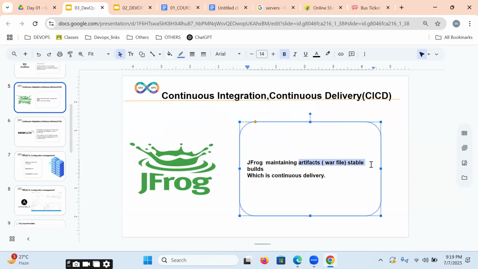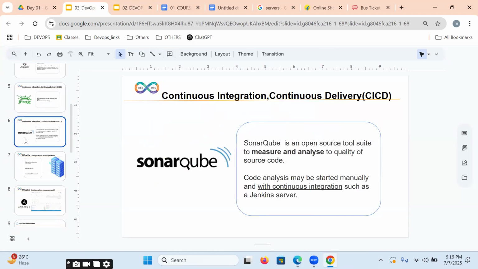JFrog is an artifactory. With the help of JFrog, we can maintain stable builds, stable releases, stable remote repositories. It's nothing but a warehouse. And we're going to learn SonarQube. SonarQube is a code analyzer. With the help of SonarQube, we can analyze, for example, hundreds of lines of code written by the developers, whether the developers are following standards or not, whether they are following the right functions or not.